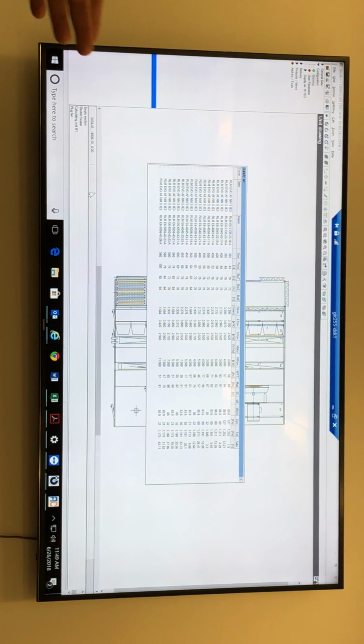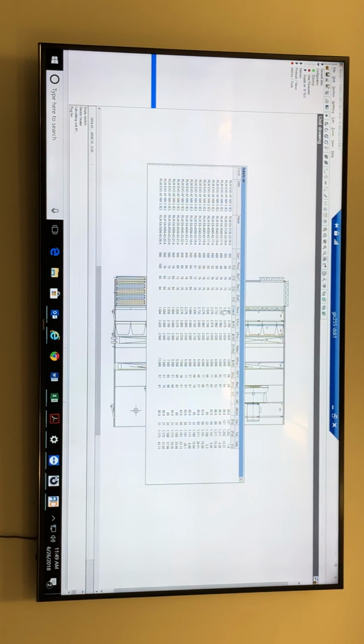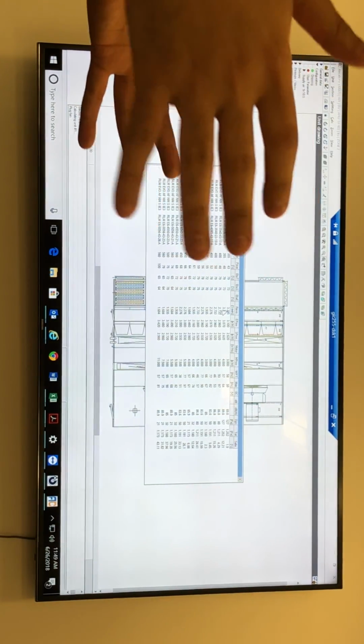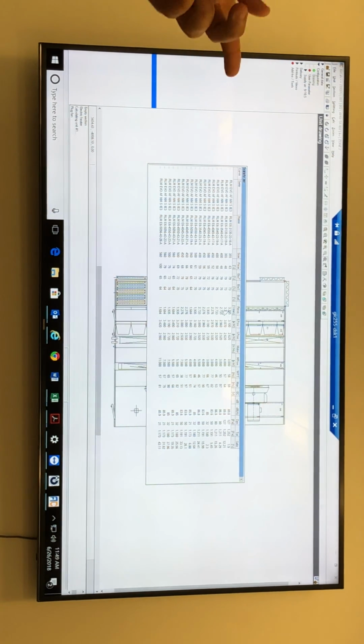You have to select a new fan because you changed the flow. See this here? It's a 3,300 fan now. 3,300 RPM. And what is the diameter of the fan? 350, 35 cm. That was 1 meter. So bigger fan, smaller revolution. Smaller fan, higher revolution. But we can go for this low.